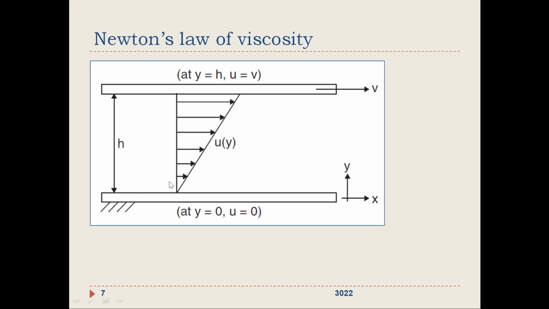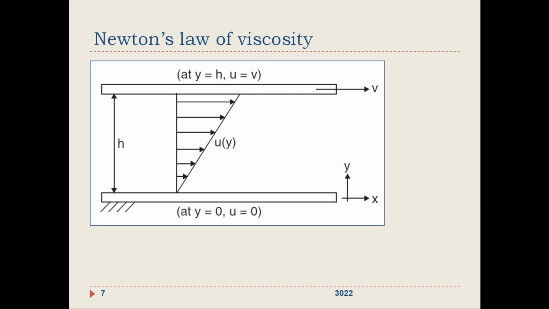Now, this is the variation of velocity of the fluid. If a fluid is made to flow between these two plates, a fixed plate and a moving plate, the velocity profile, or the variation of velocity from the fixed plate to the moving plate, will be like this. The fluid will be trying to achieve the velocity of the plate, the free stream velocity.